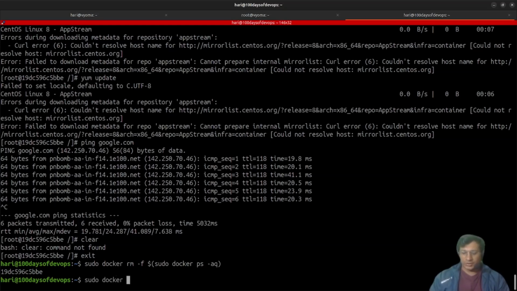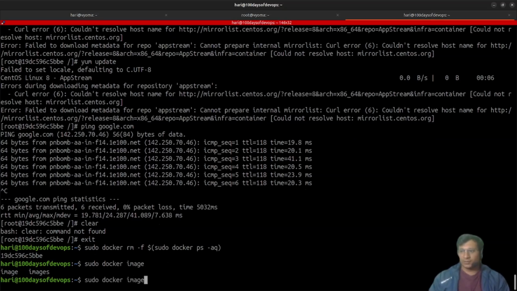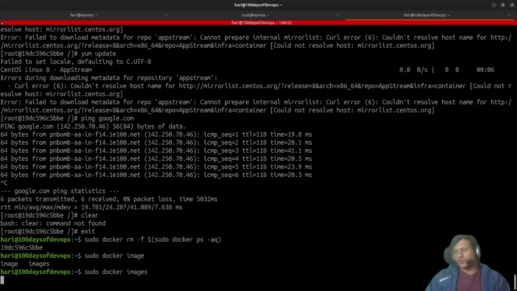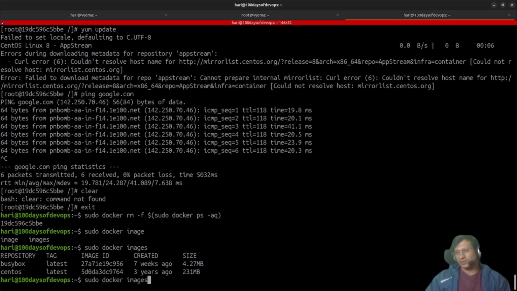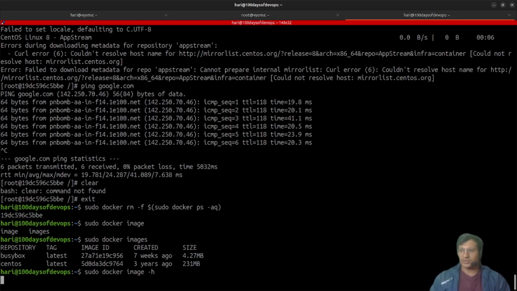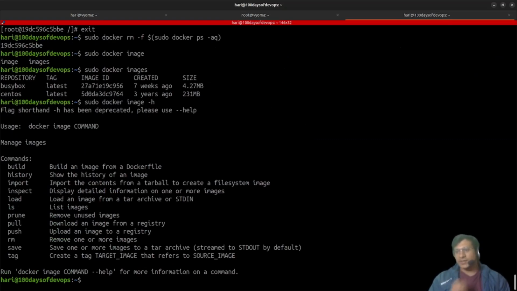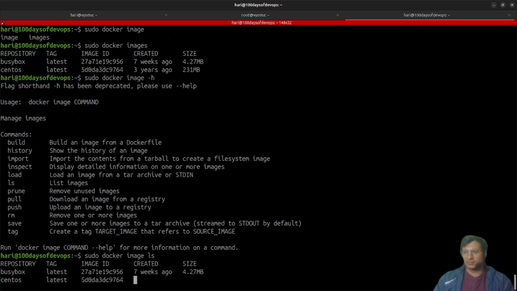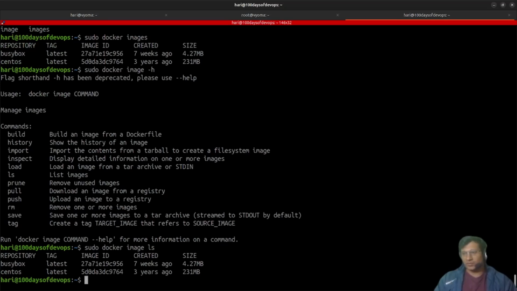Sudo docker run. There is one more command right now. If I have to check, sudo docker images. So I have busybox and CentOS downloaded, but Nginx is not available. How would I install it? Let me check image -h. We have image build, history, import, inspect, load, ls, where images is extended to image ls, then image rm, save, tag, push, pull.